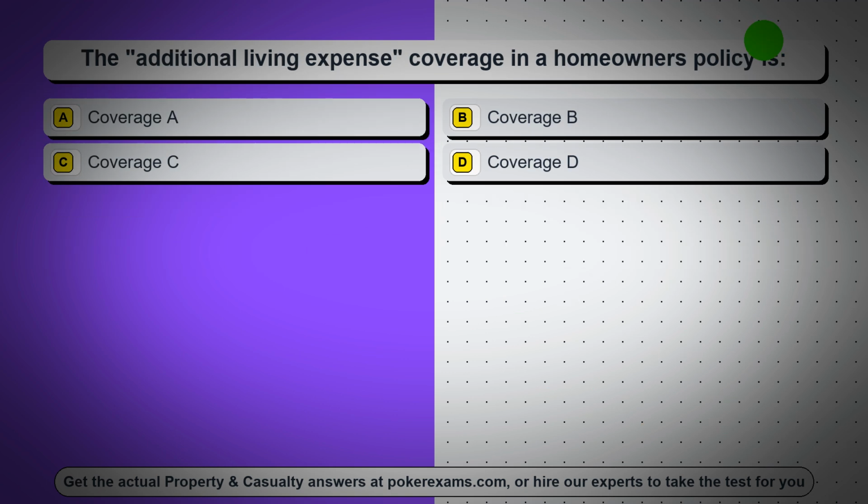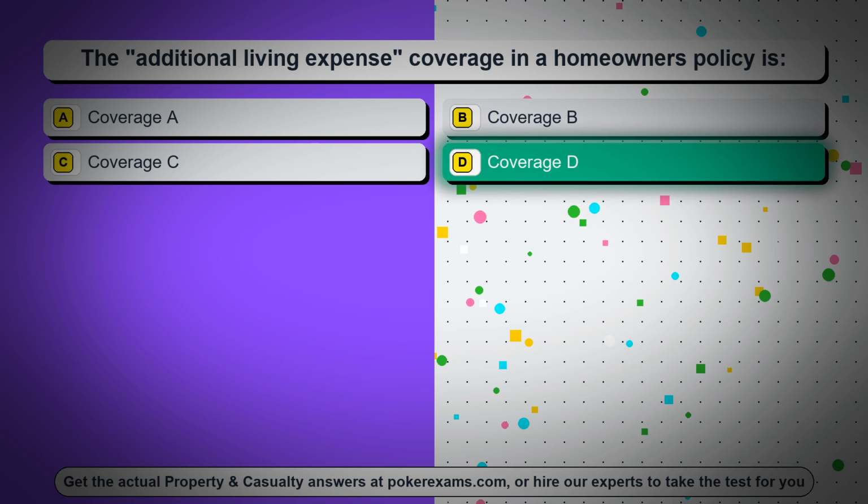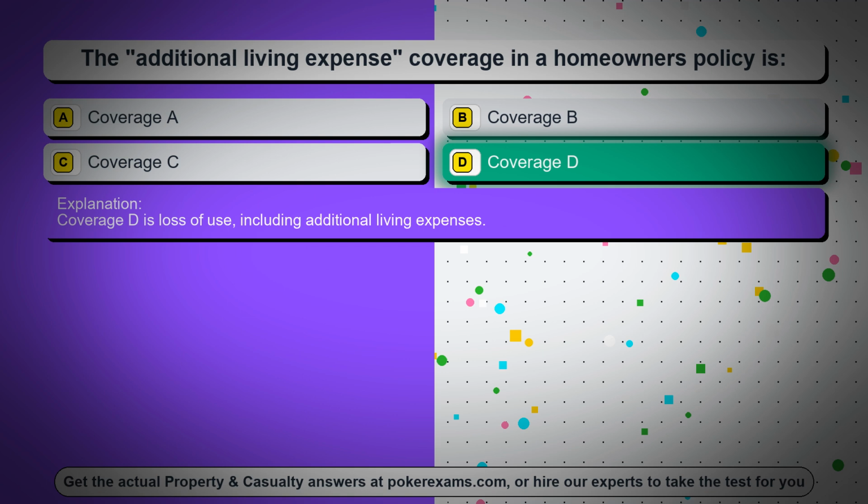Question 40. The additional living expense coverage in a homeowner's policy is. Option A, coverage A. Option B, coverage B. Option C, coverage C. Option D, coverage D. The correct answer is option D, coverage D. Coverage D is loss of use, including additional living expenses.